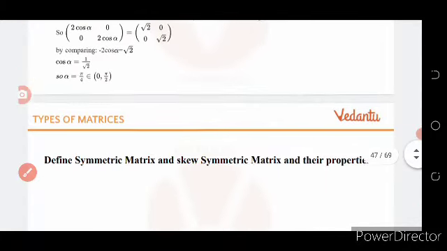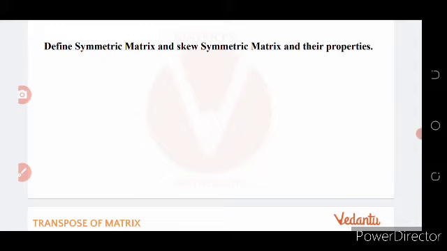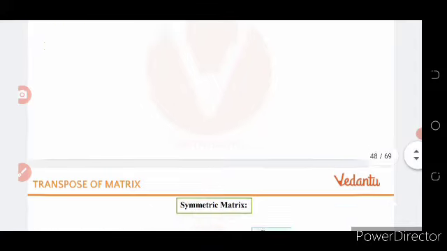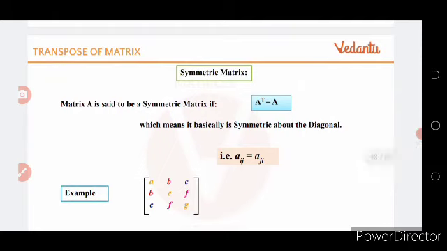Then come to symmetric matrix and skew symmetric matrix and their properties. What is called a symmetric matrix? The matrix A is said to be a symmetric matrix if A transpose is equal to A, which means it is symmetric about the diagonal, that is Aij is equal to Aji.